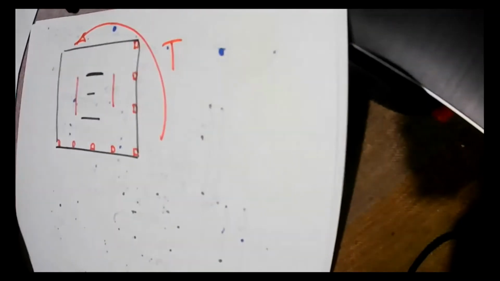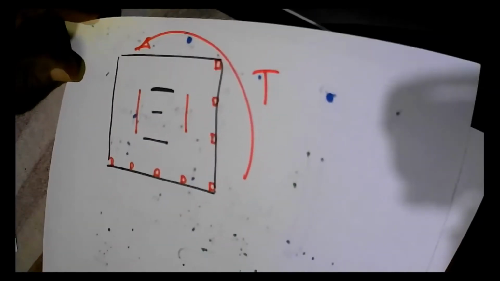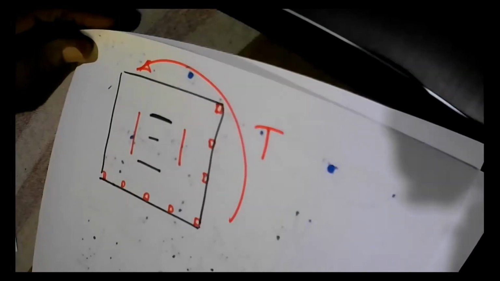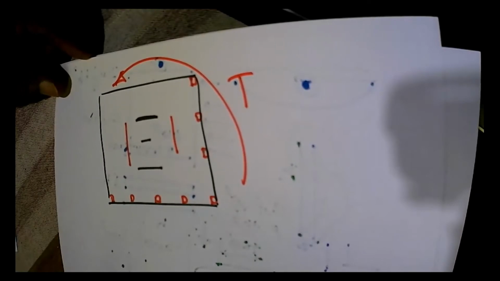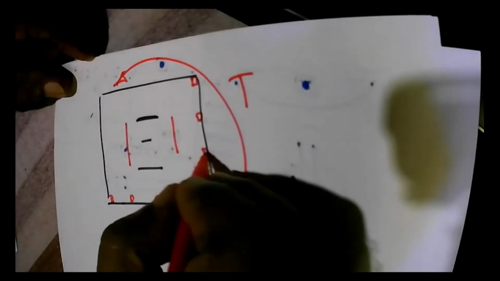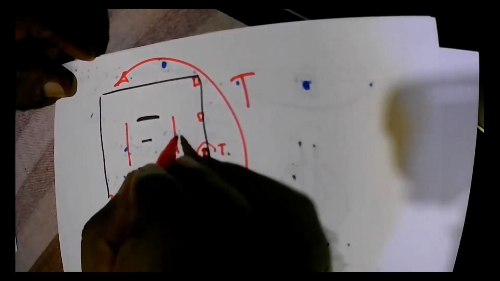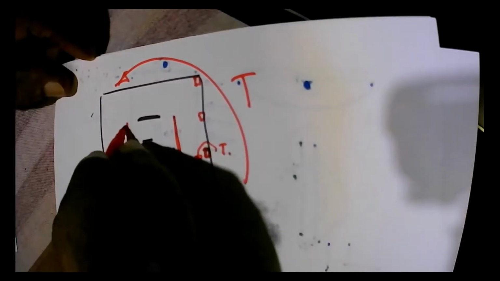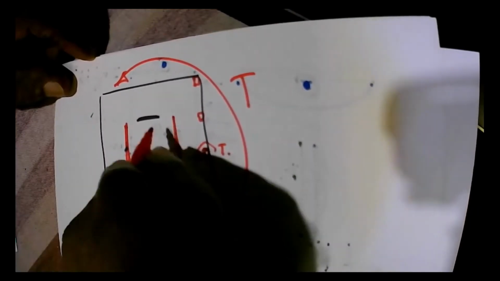When these are subjected to twisting moment T, there are columns and also you can see there are shear walls. So if it is subjected to a torsional moment T, then what happens is these columns will not be subjected to a torsional moment because the twisting is controlled by these elements. The shear walls are controlling the twisting. So due to twisting